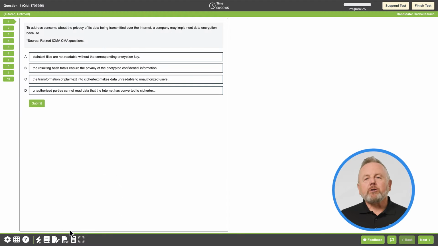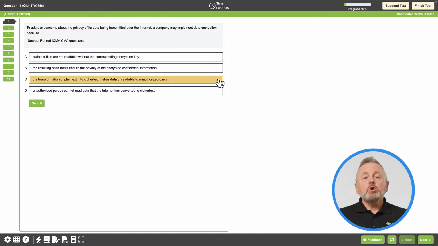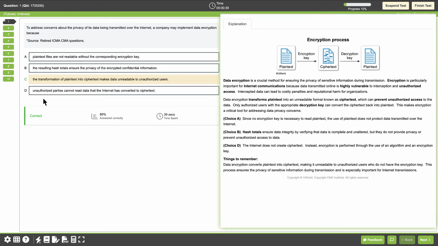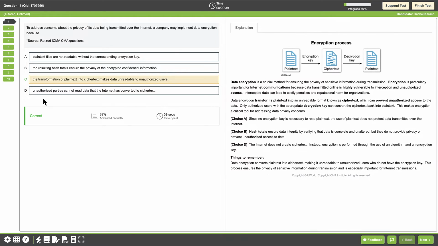To get you familiar and comfortable with the CMA testing format, your practice questions will appear as they do on the real exam. When you answer a question, you can see the percent of candidates who answered it correctly, how much time you spent on it, and a detailed explanation of why answer options are right or wrong.